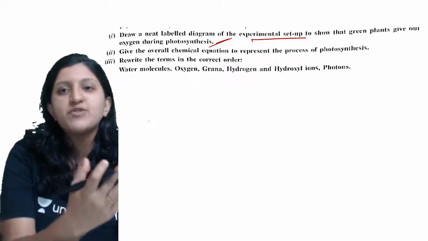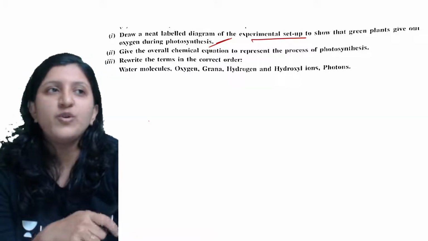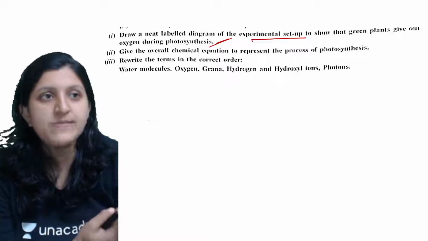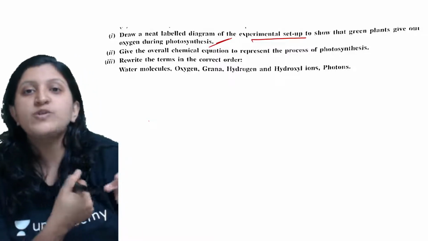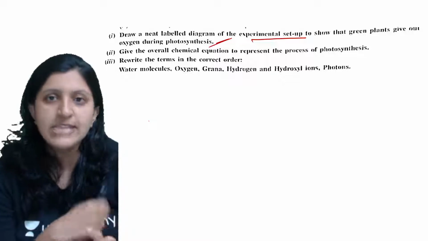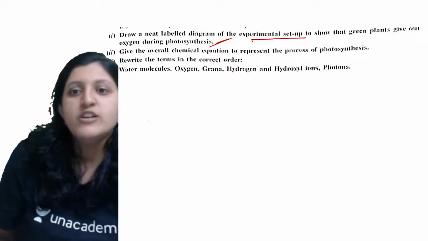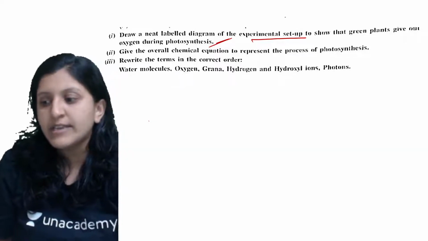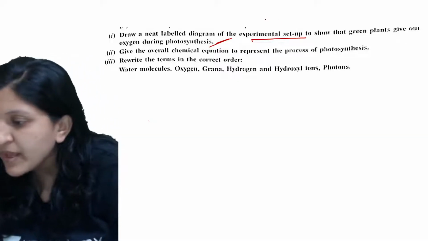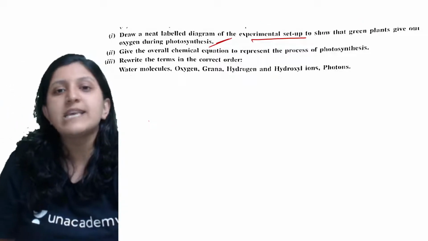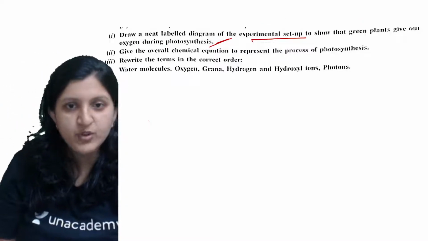So you just have to remember, not just the structure of the chloroplast, they can also ask you to draw the experimental setup. This is a possibility, because this has been asked previously also. So make sure that you observe each experiment which is given in your book, to show that green plants give out oxygen during photosynthesis.